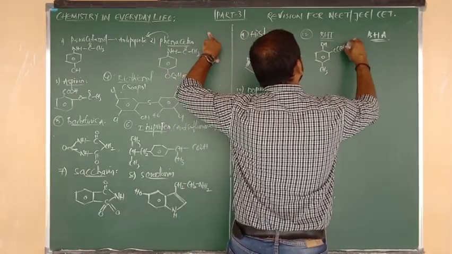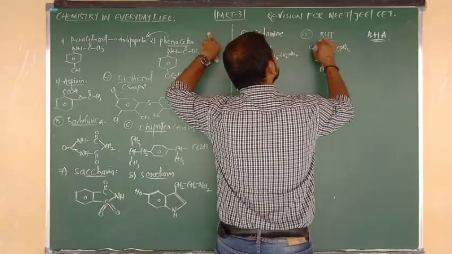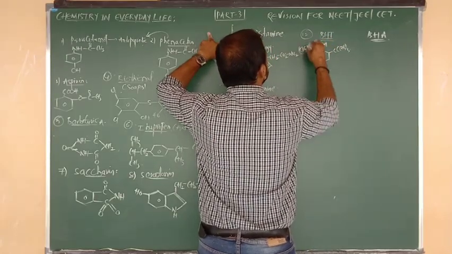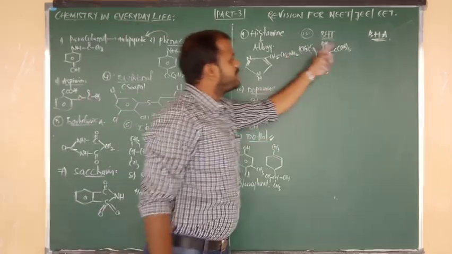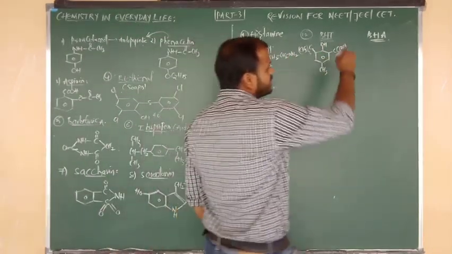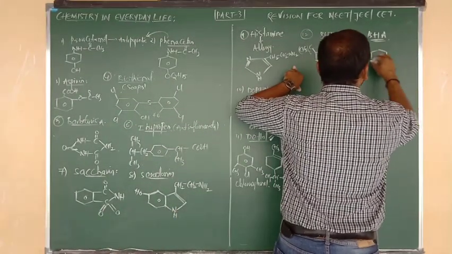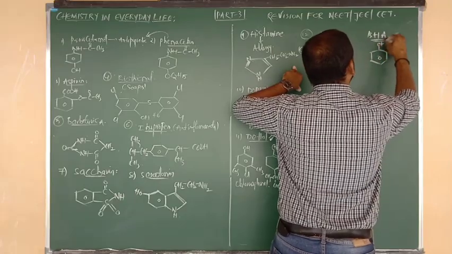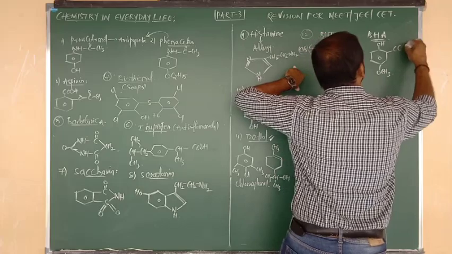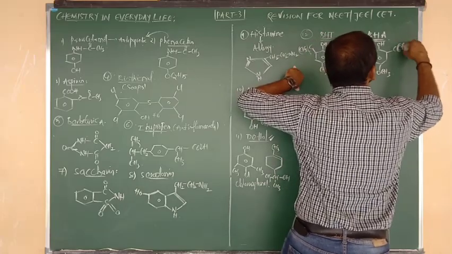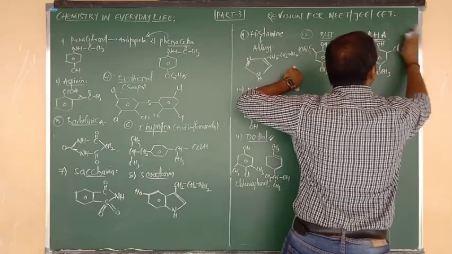So C connected to CH3 taken thrice, C connected to CH3 taken thrice. Butyl group, 2 butyl groups are there. So that is butylated hydroxytoluene. What about this time? Butylated hydroxyanisole. Yes, hydroxy is the same thing. Anisole means we have to write OCH3, beta. Here what to write? A tertiary butyl group, C(CH3) taken thrice.